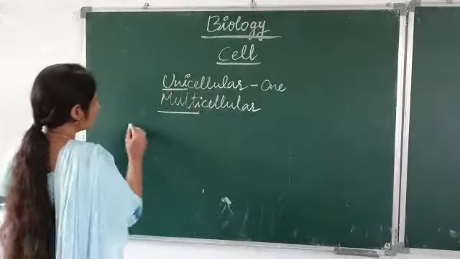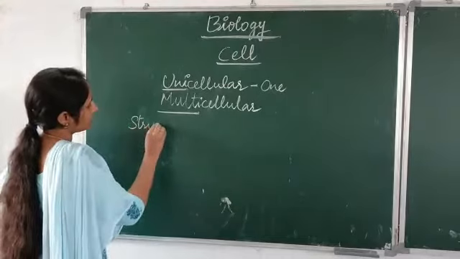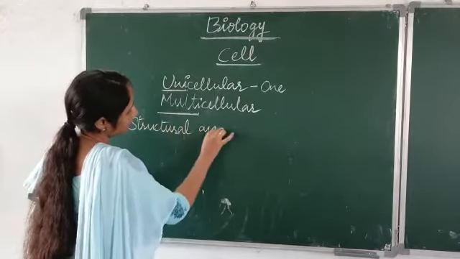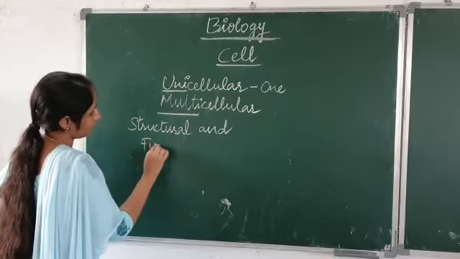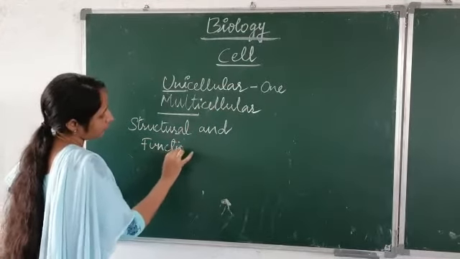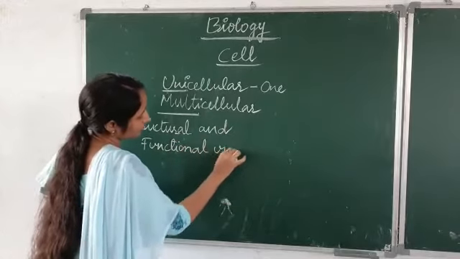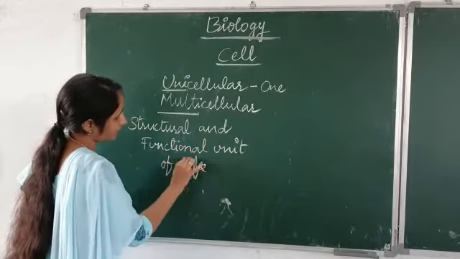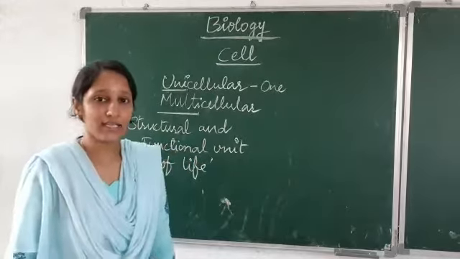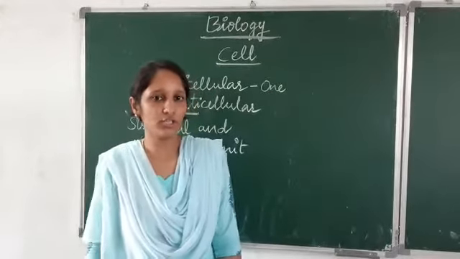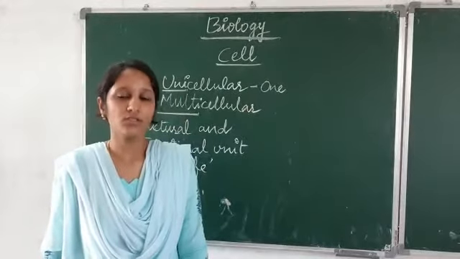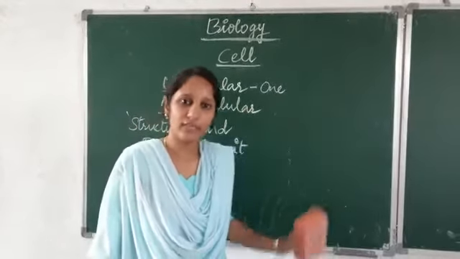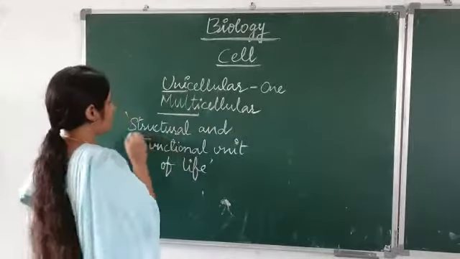So what do we call the cell? The structural and functional unit of life. So why is a cell called the structural and functional unit of life? We will discuss this now.